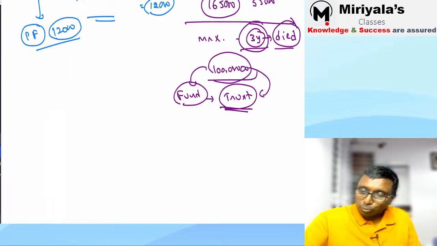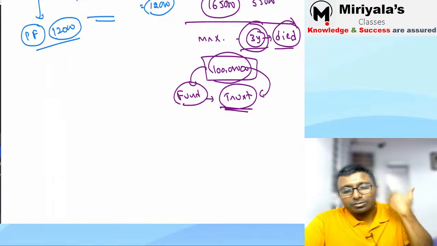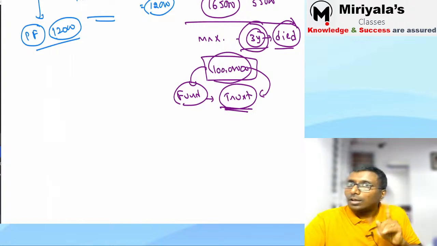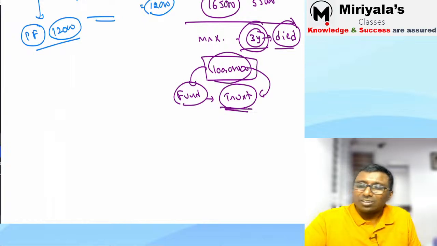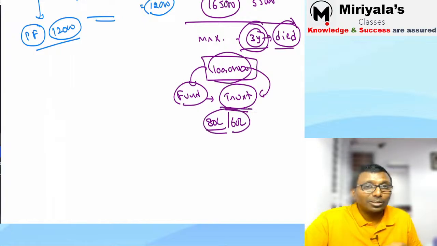Suppose 1 crore I am supposed to pay you. When am I expected to pay? After 4 years or 5 years or 10 years. Correct. Now what will you do? I will not deposit 1 crore rupees. I will pay only 80 lakh rupees or only 60 lakh rupees to the fund. What will this fund or trust do?